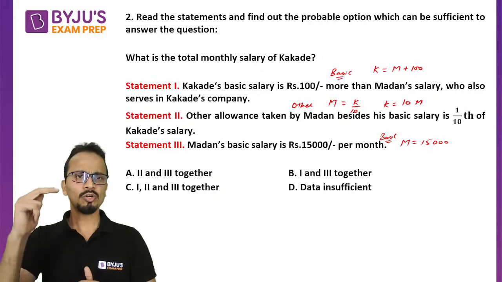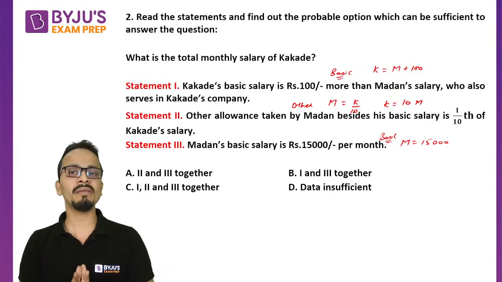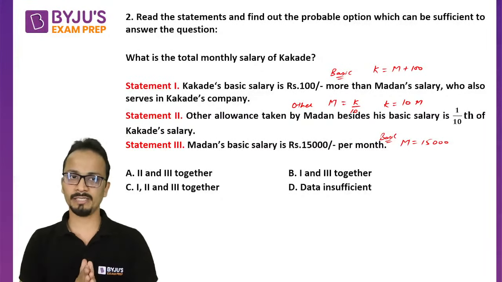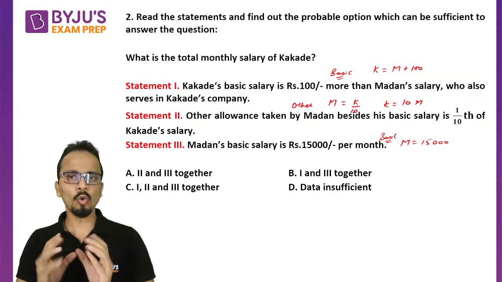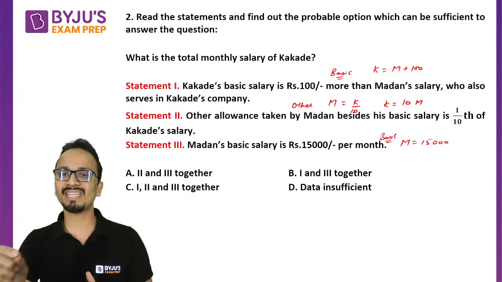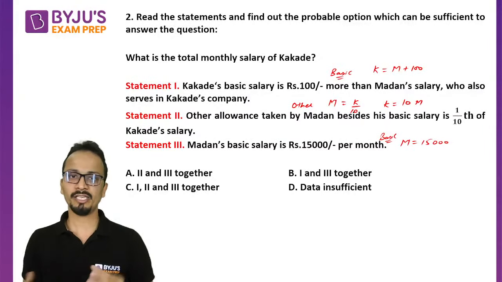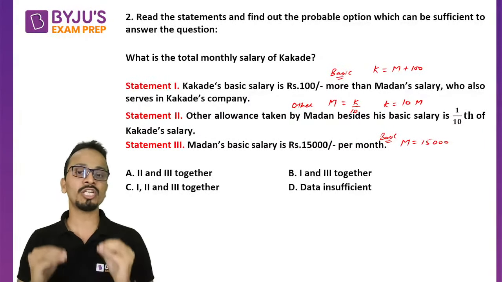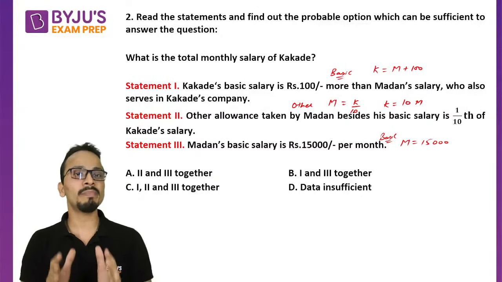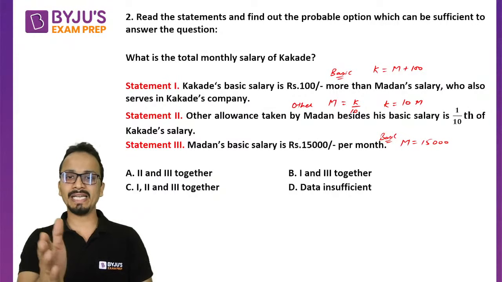Now using statement number 1 and 3, I will be able to find out the basic salary of Kakade. But there is no information which will give me the value of other allowances of Madan or Kakade. So we cannot calculate the value of other allowances. In absence of this information, I will not be able to find the answer even by combining all 3 statements together. So what should be the correct answer to mark? It should be data insufficient.